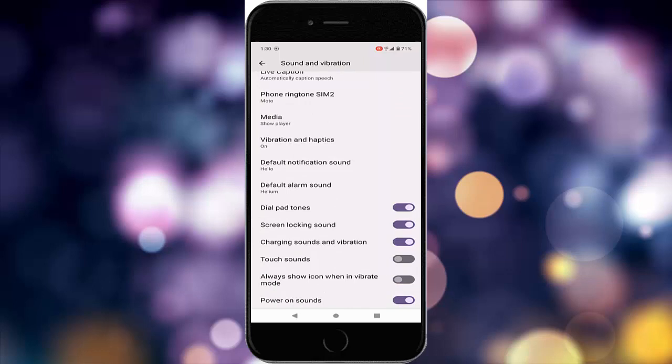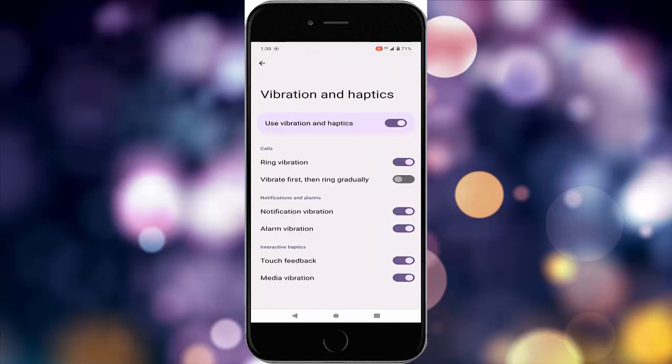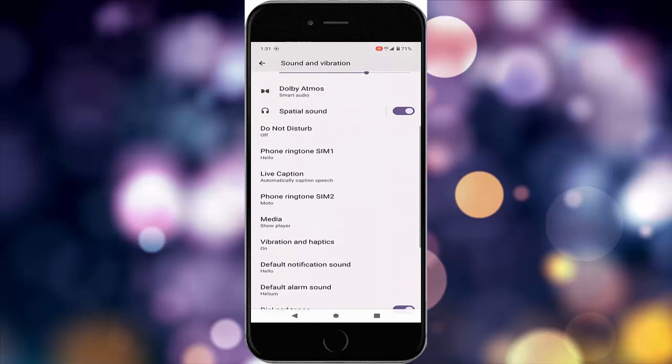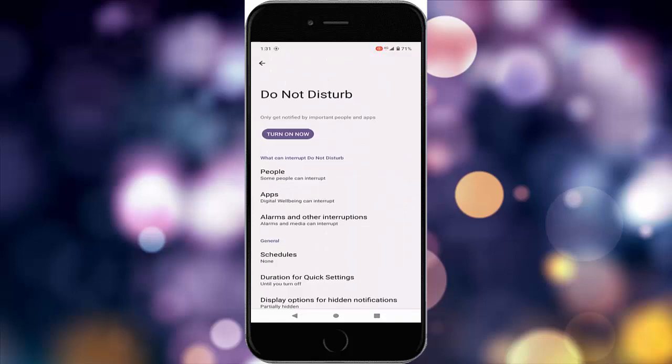This is the power on sound. If you want to enable and disable, just use this button. And the next, vibration and haptics, you can set the settings and use this. And media settings and do not disturb option, you can use this option.